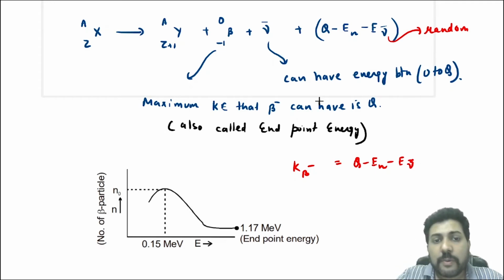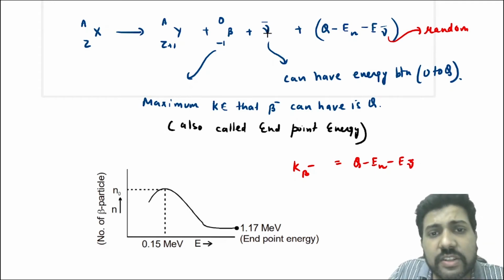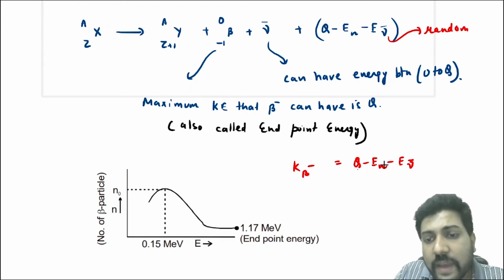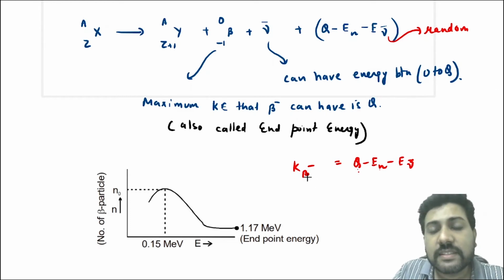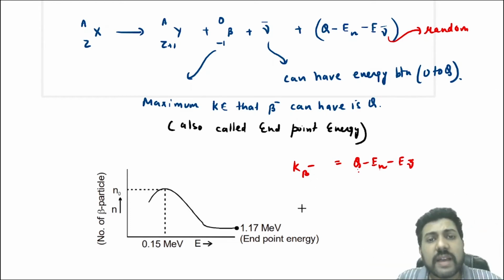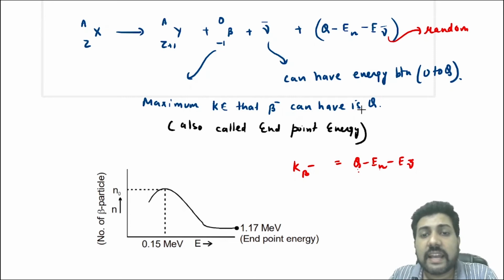Now the maximum energy of the antineutrino will be equal to Q when En is 0 and the kinetic energy of the beta minus is also 0. That means all the energy is taken by the antineutrino. It is possible. The antineutrino can also have 0 energy, which means all the energy is taken by the electron. The maximum kinetic energy that beta minus can have is Q.